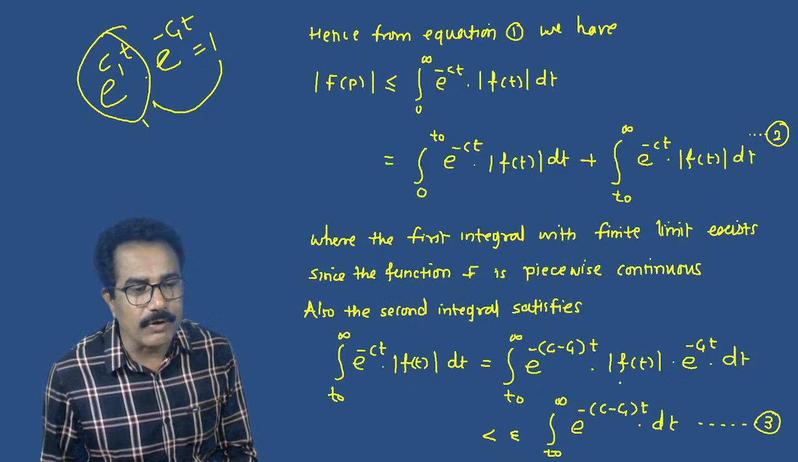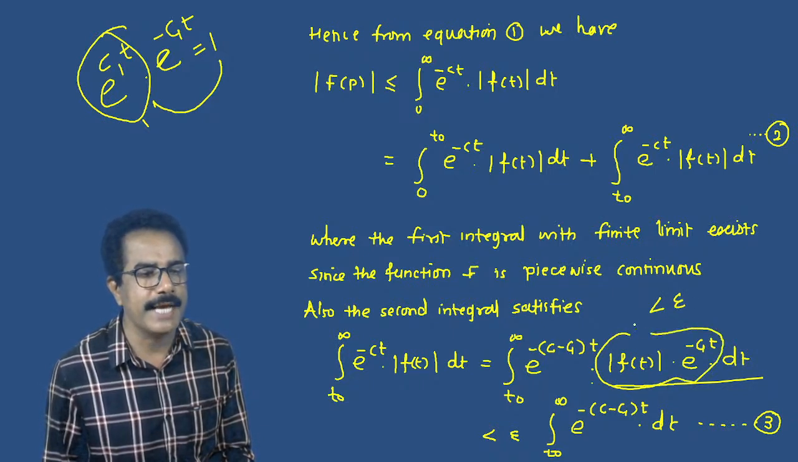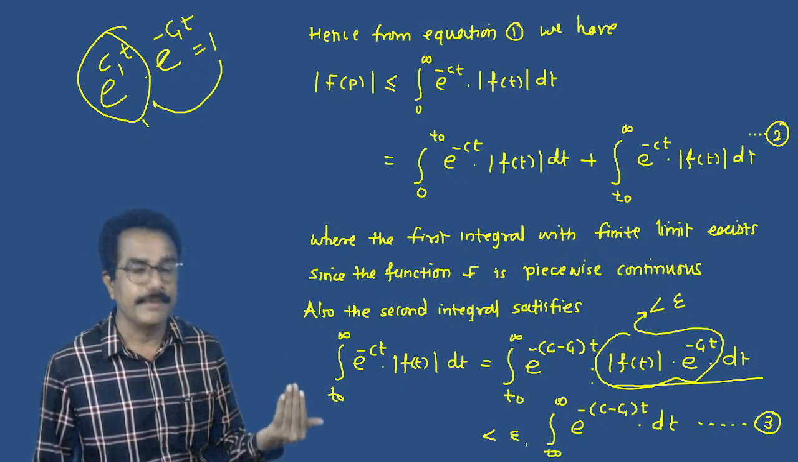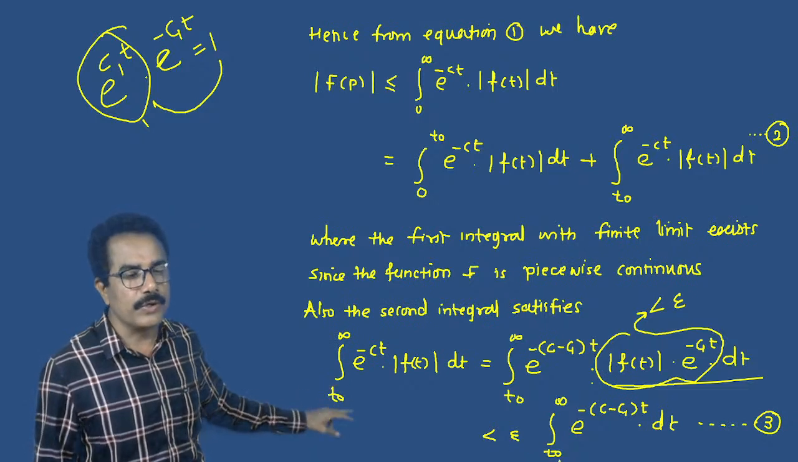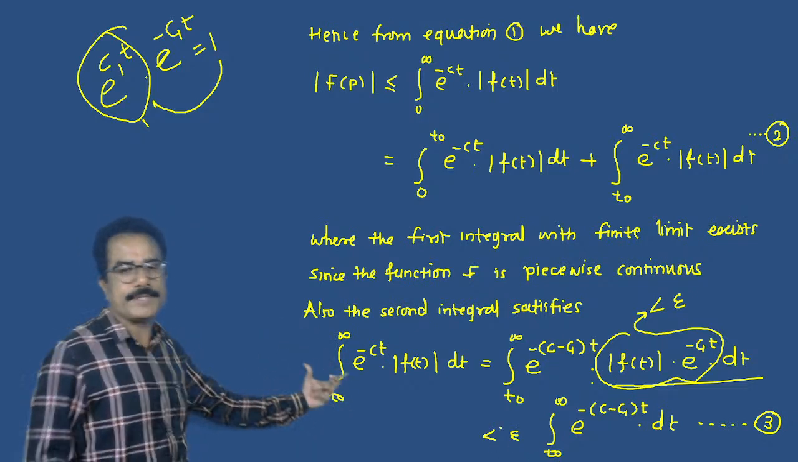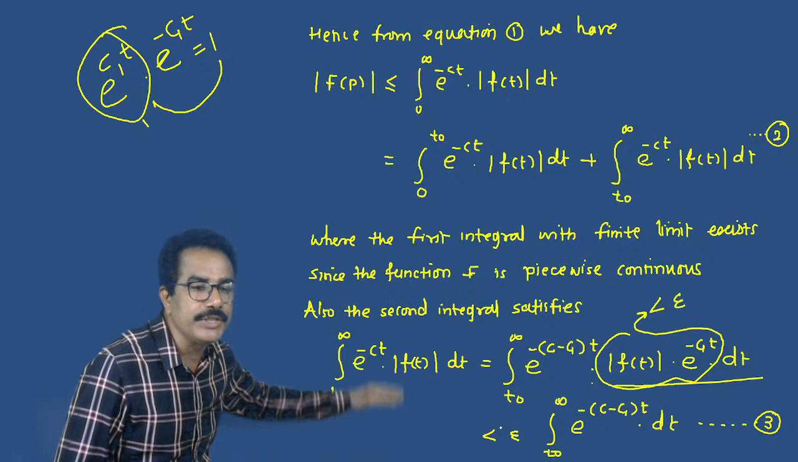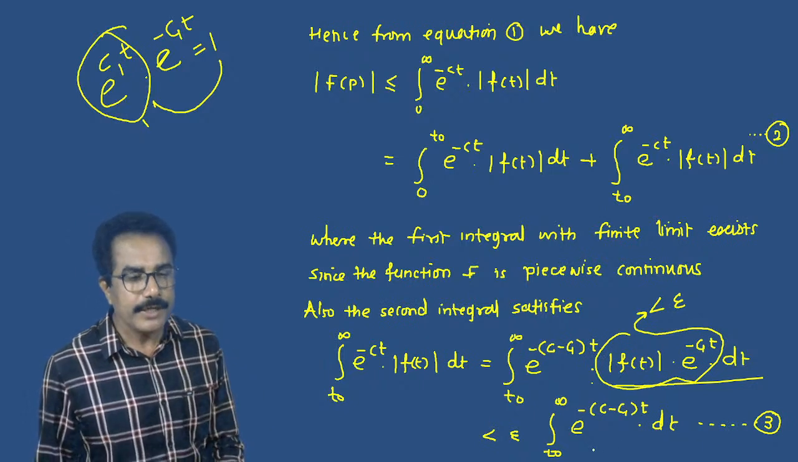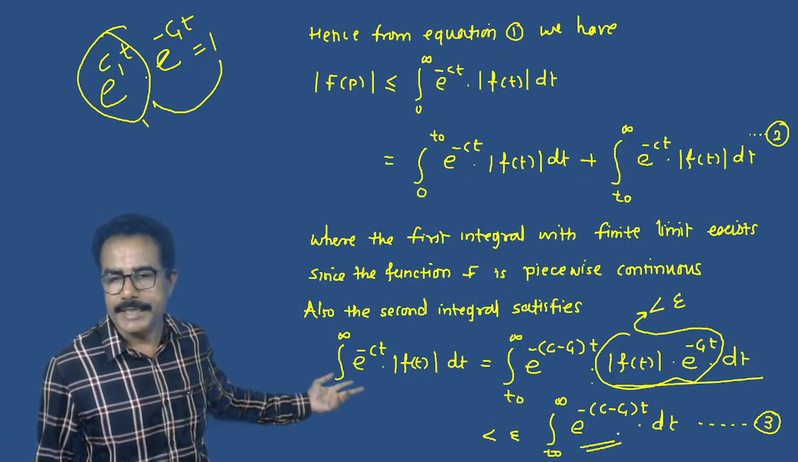We have considered that the value of this function is less than epsilon. So this term is less than epsilon. Epsilon is a constant term which is nearly 0, so we can take epsilon outside of this integral. So this is less than epsilon into the integral from t0 to infinity of e raised to minus (c minus c1) into t dt. Now we can easily find the integration of this function.